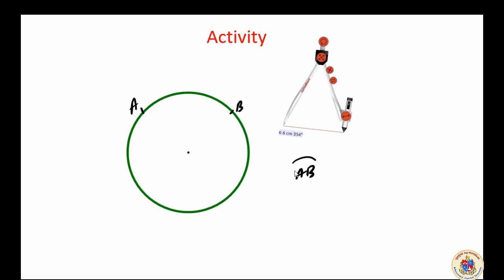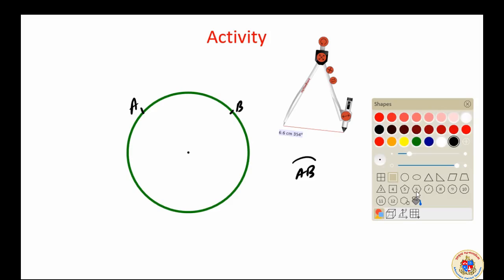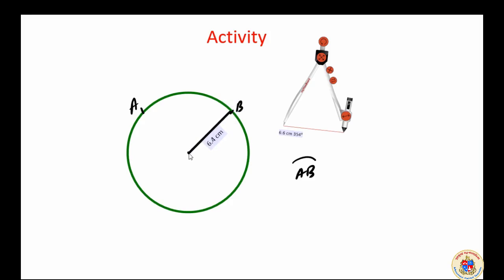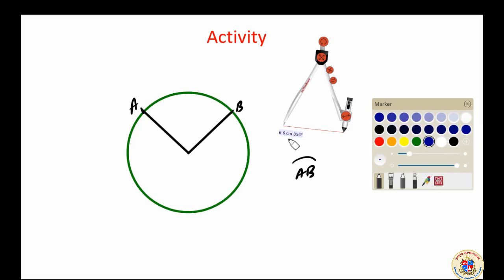Now what I am trying to do is, it's an activity I told you already. I can mark the arc, and I am going to show the measure of the arc. The measure of the arc can be shown by drawing angle to the center of the circle of which the arc is a part. If you take this measure, okay, the measurement of this particular angle is the measure of the arc. Understood? That is the concept of measure of arc.